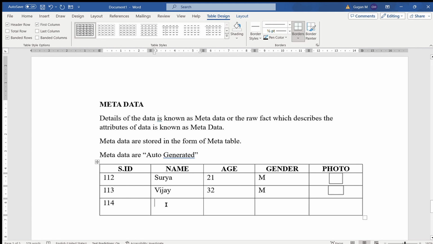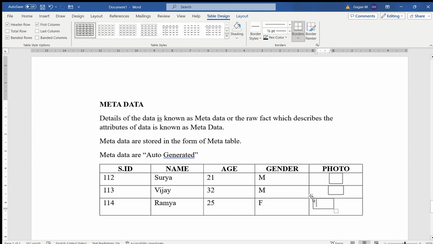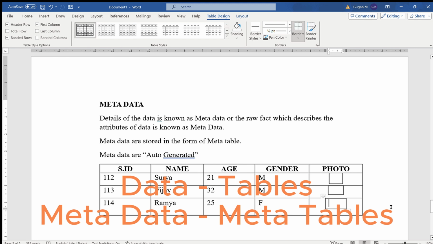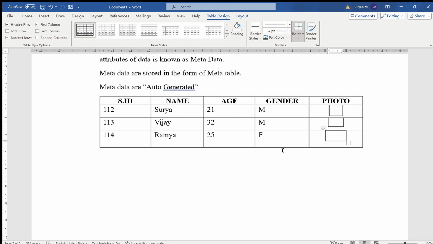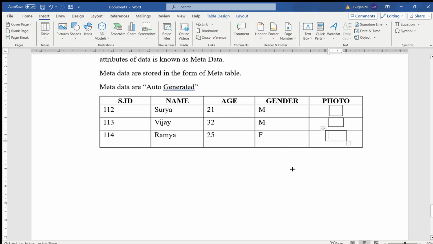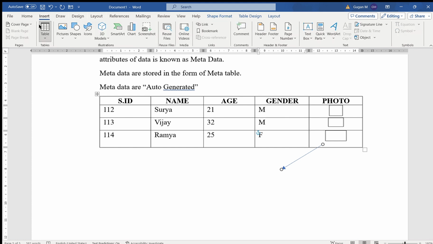Then the name of the student is Ramya, age 25, gender female. Here I am storing Ramya's photo. These are the data. Data are stored in the form of tables. Metadata are stored in the form of meta tables. Now what is meant by metadata? The information of this image, the properties of this image, is the metadata.